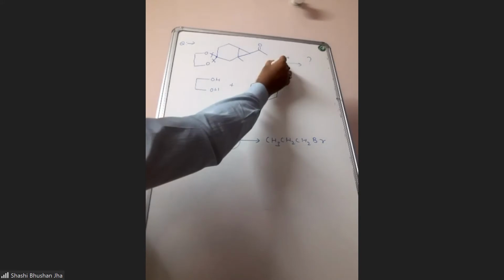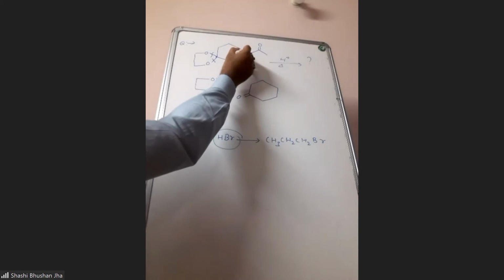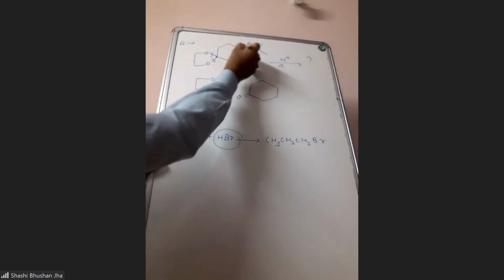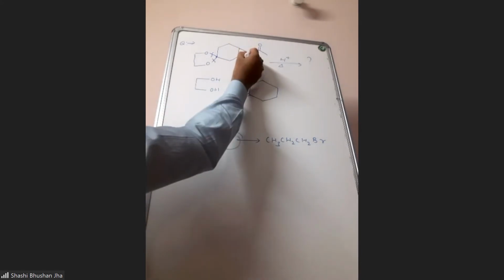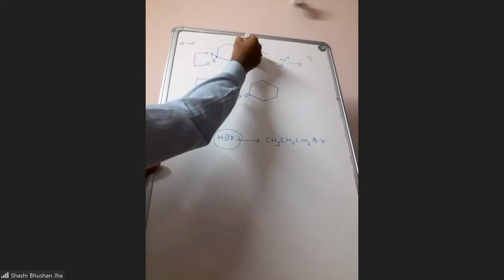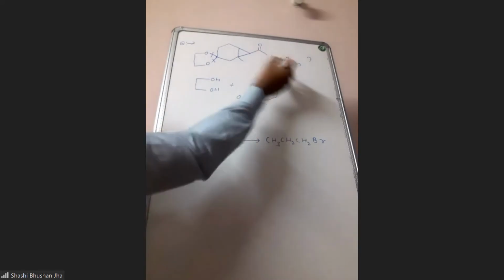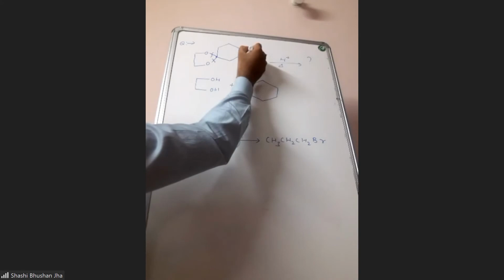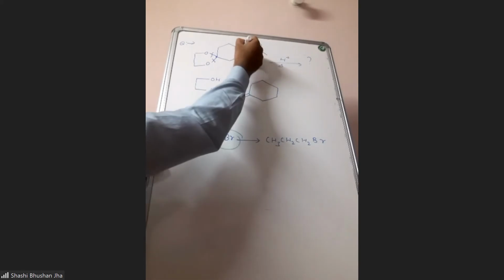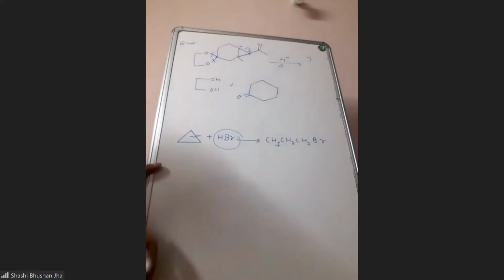Now you have to find out where you will add this H plus. This ring has to be opened, so where do you need to add this H plus? Suppose you want to add H plus here, then this bonded pair you need to shift to this carbon and then you have to create positive charge here. That is one way. Are you able to get it? You try to add H plus at this carbon, then you need to shift this bonded pair here. If you are shifting this bonded pair here, then positive charge will develop at this carbon.